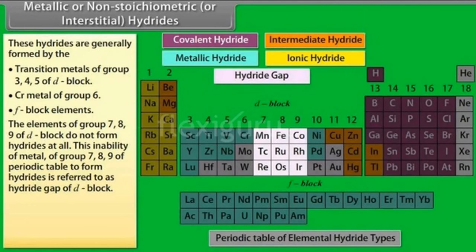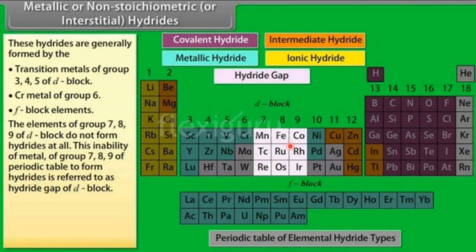Now, please see this modern periodic table. This is the ionic hydride region. This is the covalent hydride region. And this is the non-stoichiometric or metallic hydride region. And this is the hydride gap, because these elements don't form hydrides because of the non-availability of interstitial space plus the electronegativity. All those problems are there. So this is called the hydride gap. So group 7, group 8, group 9 will not go for hydride formation.